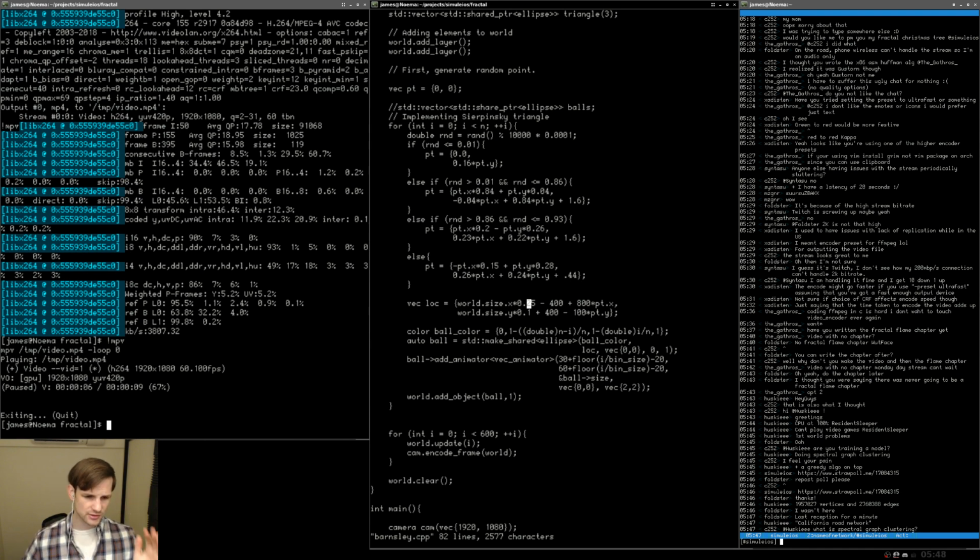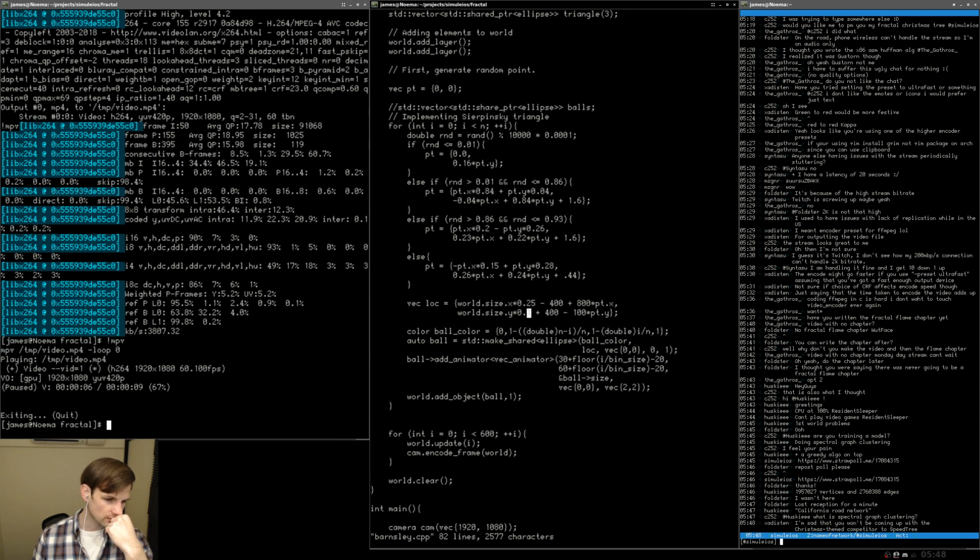Okay, so the x location should be... If the x location is 0, we want it in the center of the screen, and if the y location is 0, we also want that at the bottom of the screen. So we're going to have to subtract out actually 1,000 points for the y. And now for the x, let's see if we can get that 0 in the center of the screen.